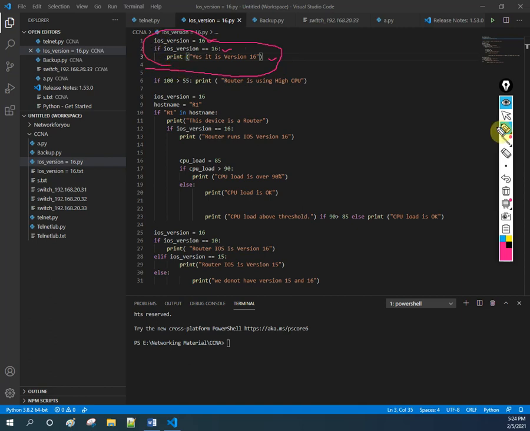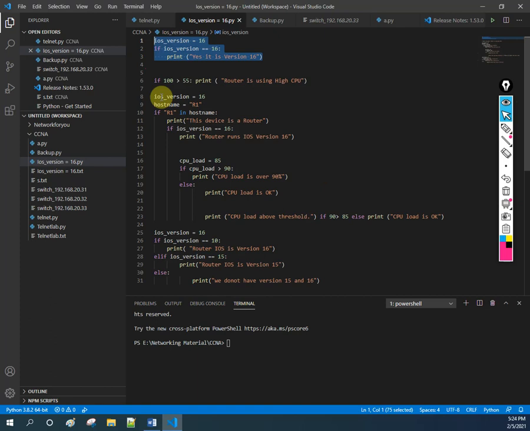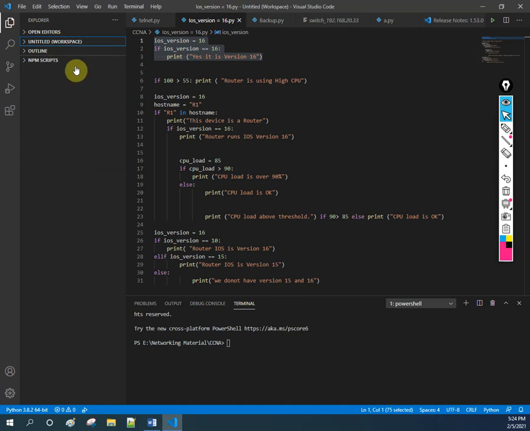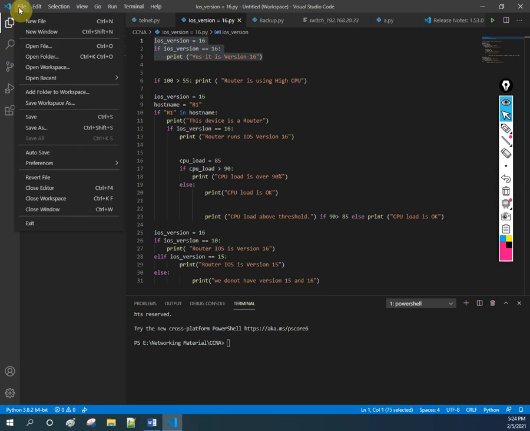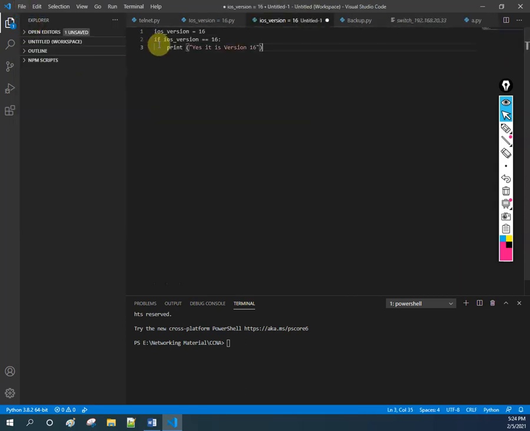Or if you are confused, then let me copy and paste it in a new file. So you will learn how we can create a new file also. So this is the code. I am copying this one. I wrote it just now before preparing the notes. Okay, let me close this one. By seeing all this, you will be confused. So let me create a new file. How will we create it? Click this one, click new file. Okay. Now paste this code.